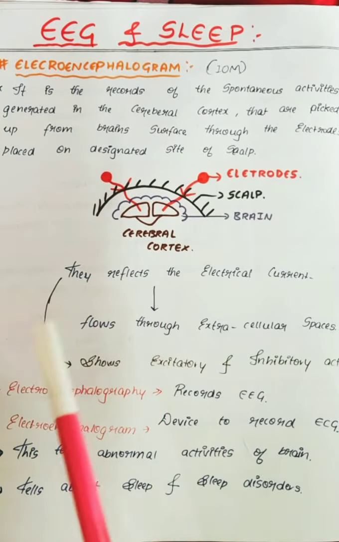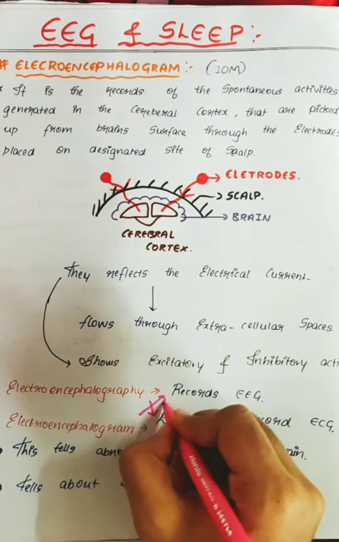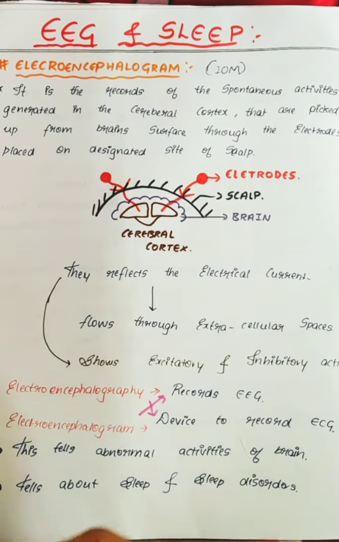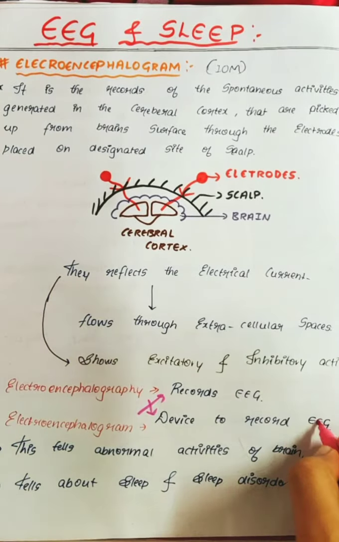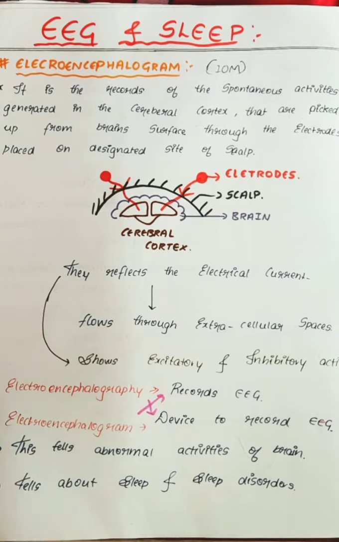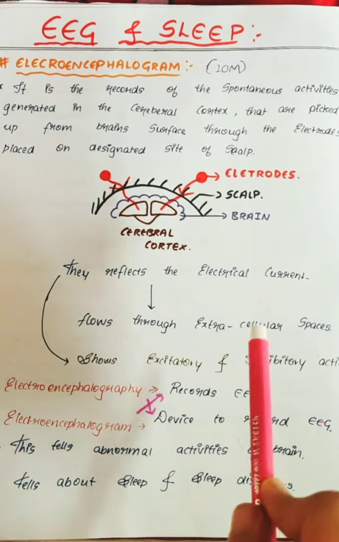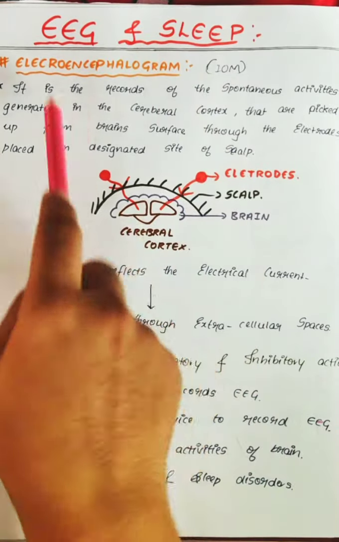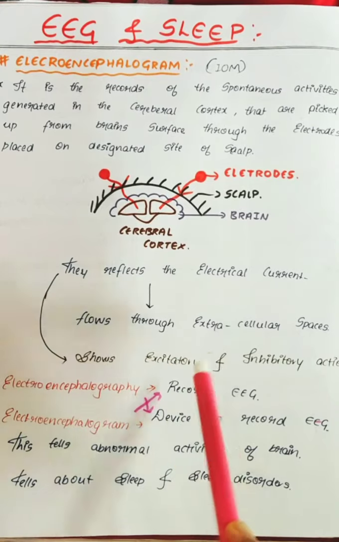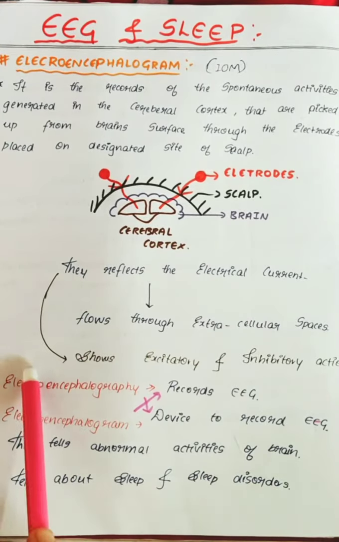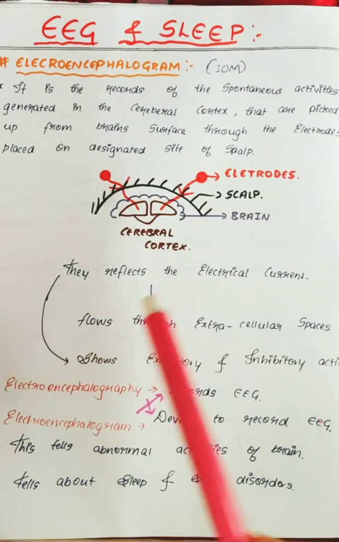Now we'll study what electroencephalography is. Actually, I have written it opposite. So electroencephalography is the device used to record the EEG, whereas the electroencephalogram, remember always, gram means graph, so it is the graph which records the EEG. EEG means electroencephalogram. Electroencephalography is the method or device to record the EEG.